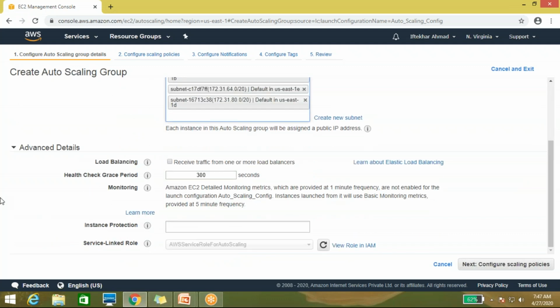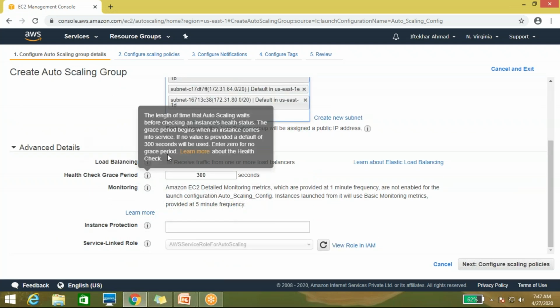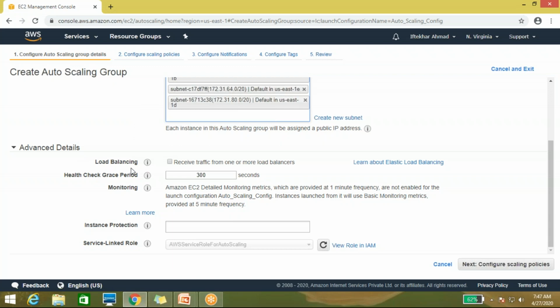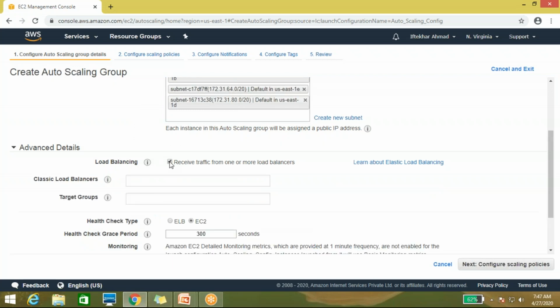Now come to the advanced details. Here you can see load balancing. Here I am not using any load balancing.